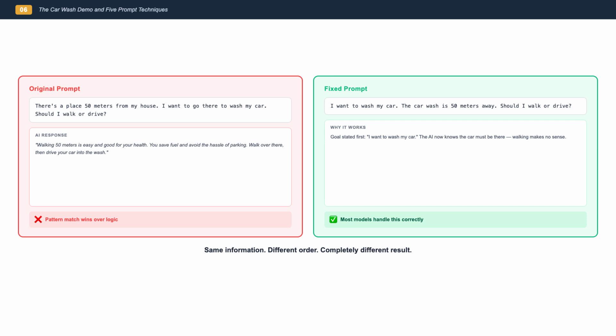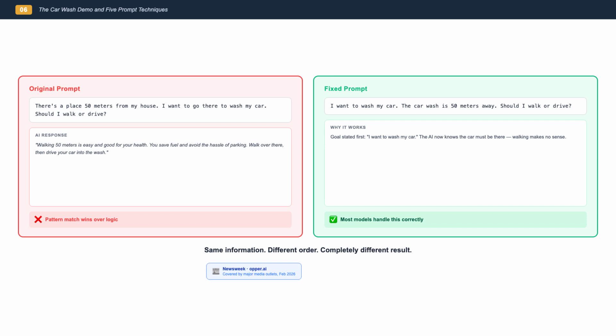Now here's the interesting part: the fix is almost trivially simple. Just put the most important information first. I want to wash my car. The car wash is 50 meters away. Should I walk or drive? Same information. Different order. Most models handle this version correctly.